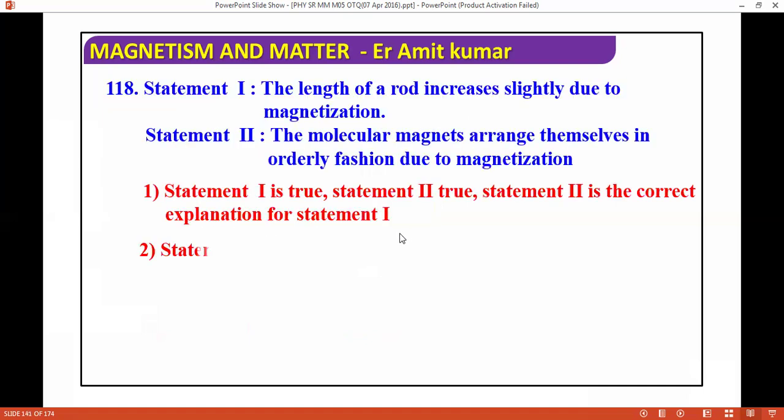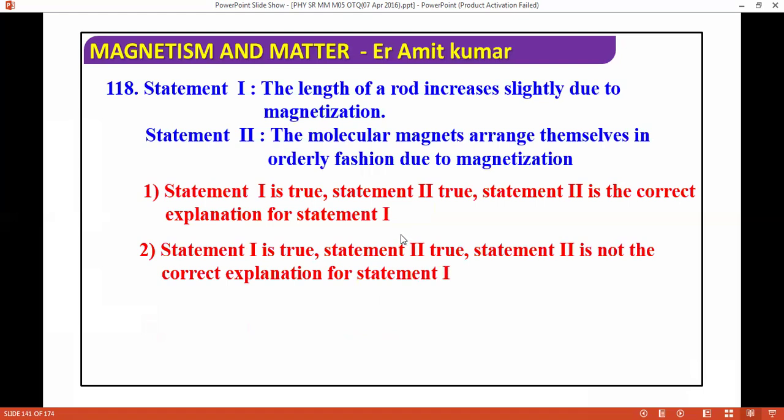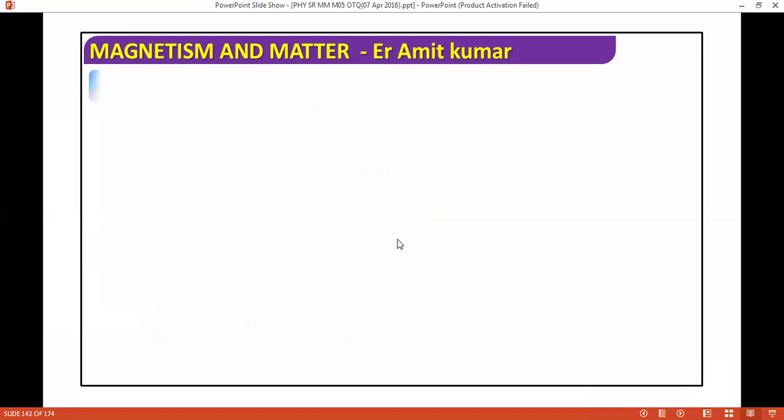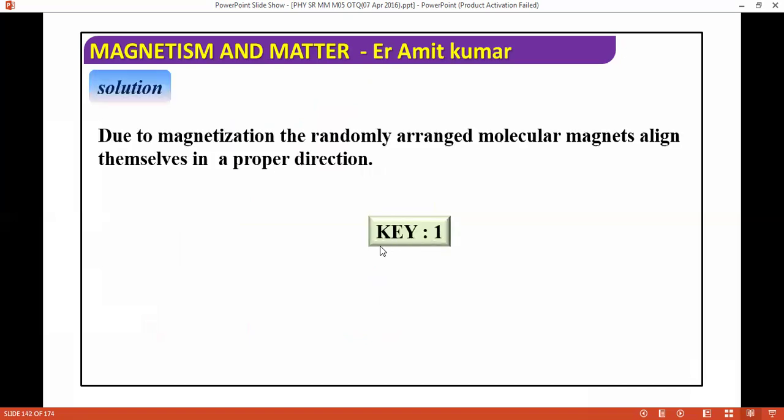Next question. The length of the rod increases slightly due to magnetization. The molecular magnets arrange themselves in an orderly fashion due to magnetization. What is the correct answer? Due to magnetization, the randomly arranged molecular magnets align themselves in a proper direction. So both are correct.